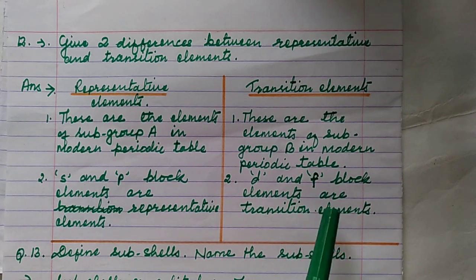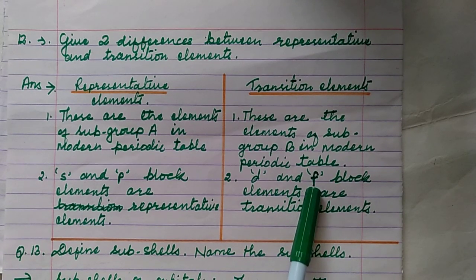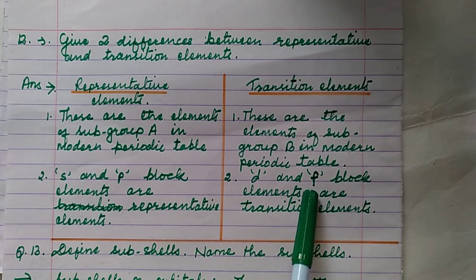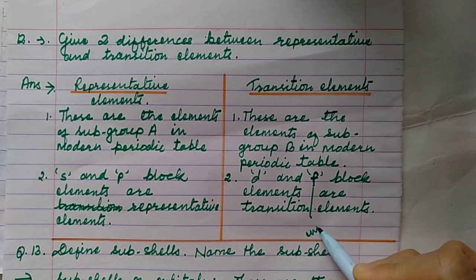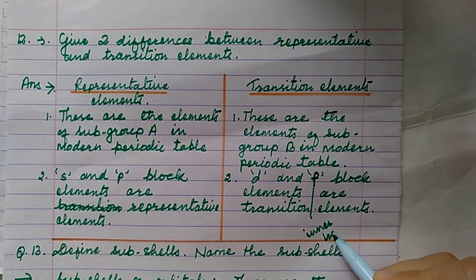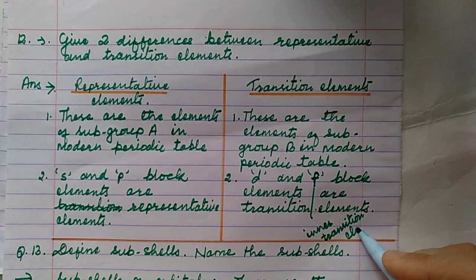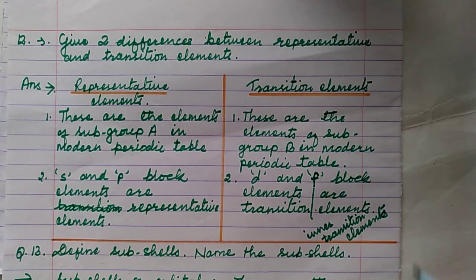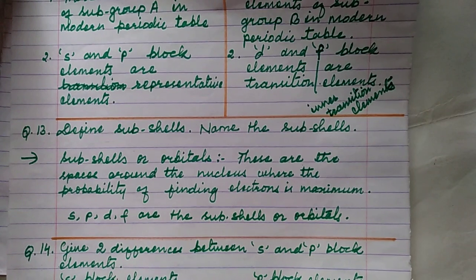Actually, F block elements are inner transition elements. You can write that F block is inner transition elements. So these are the differences between representative and transition elements.